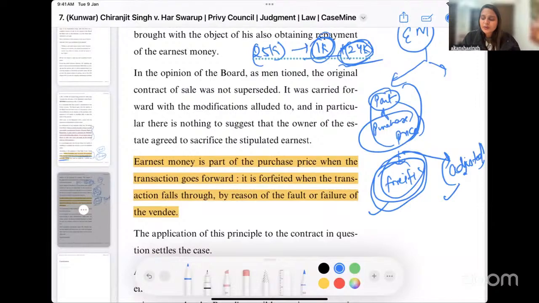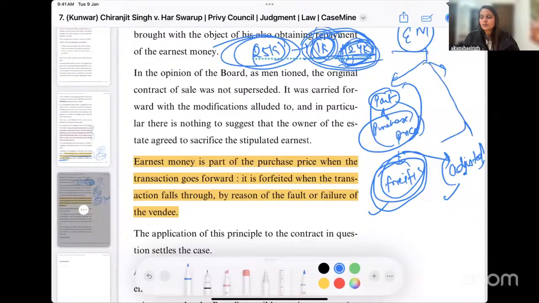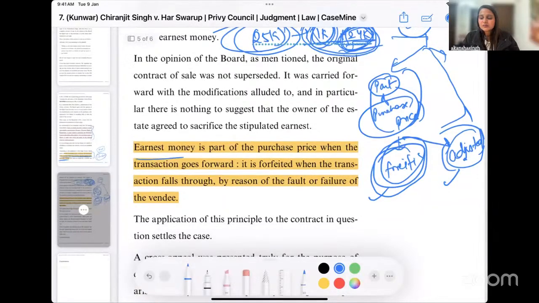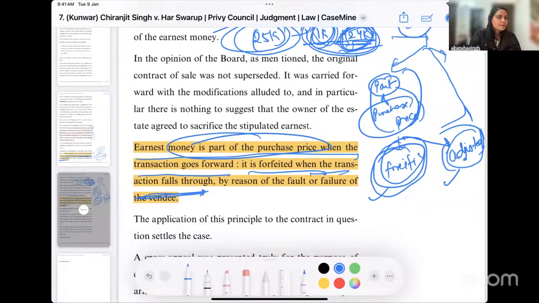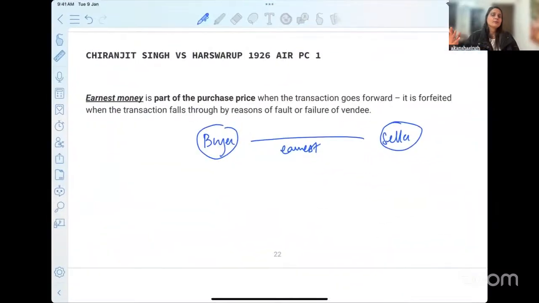And if I give you this 24,000, you will have to adjust this 1,000 of earnest money in the purchase price. I will not later give you 25,000. I'm giving you this as earnest money that has to be adjusted with the purchase price later. So that is why it says earnest money is part of purchase price. When the transaction goes forward, it becomes part of the purchase price. When the transaction falls through, it is forfeited, and accordingly, you will not be entitled to claim compensation or say that, okay, return my earnest money to me.